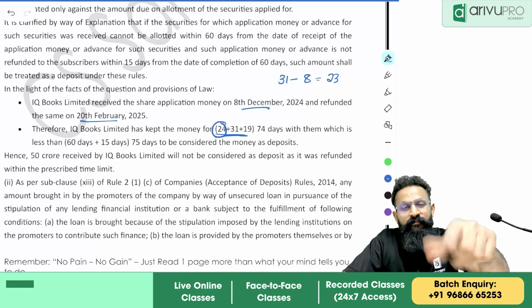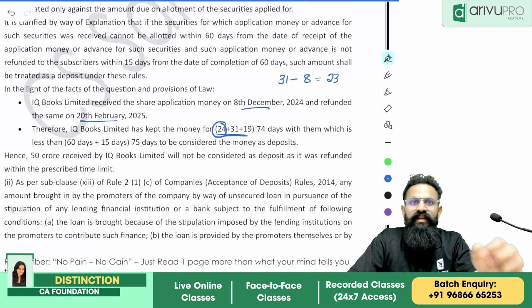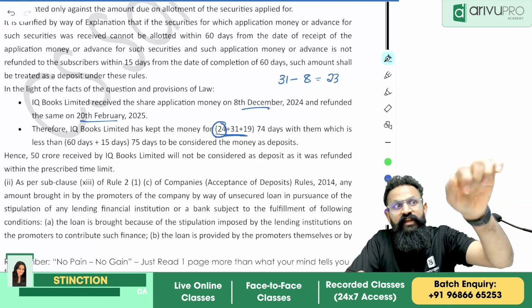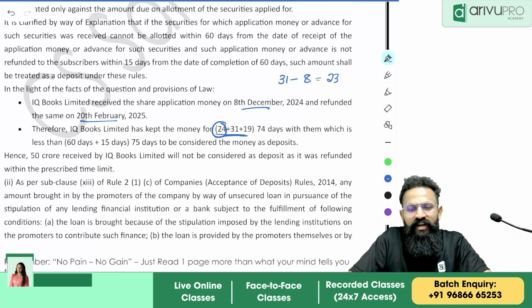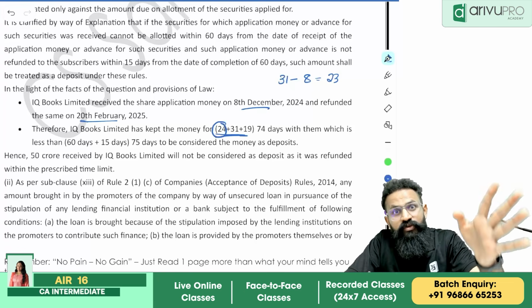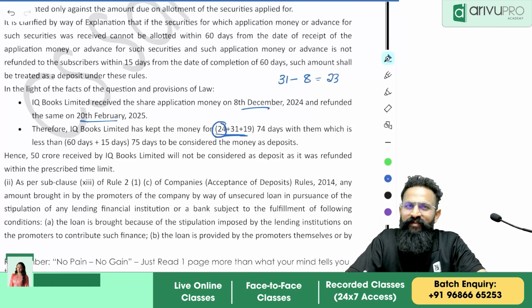24. Because what they've done, people, is that when counting, you need to allot the share within 60 days from the day you have received the money. So the day they received the money, they counted that day. Are you getting the point?